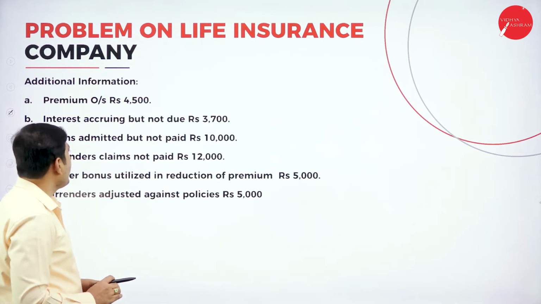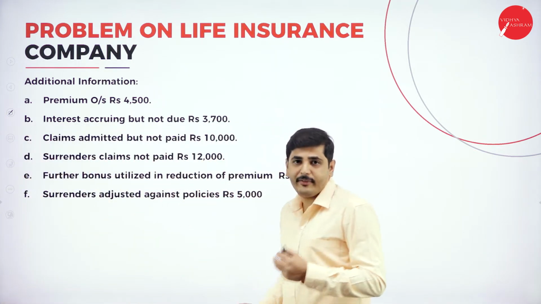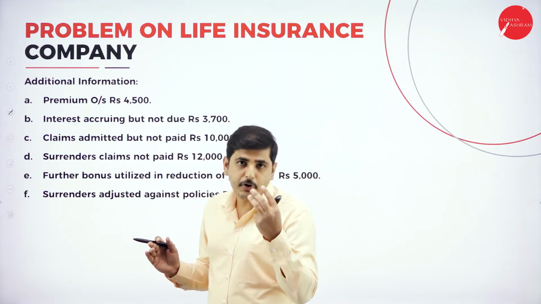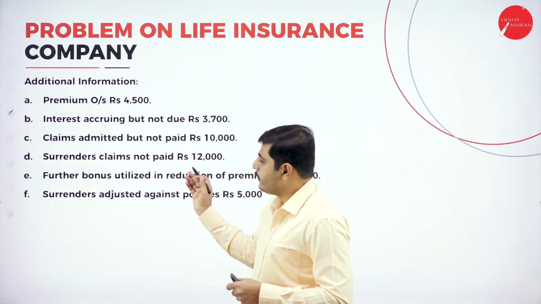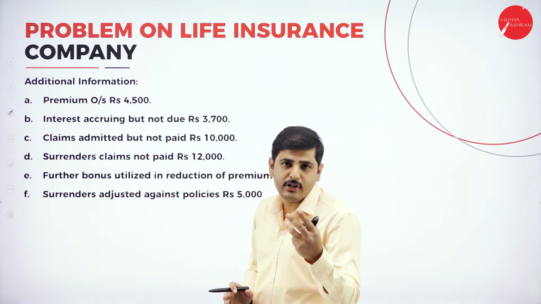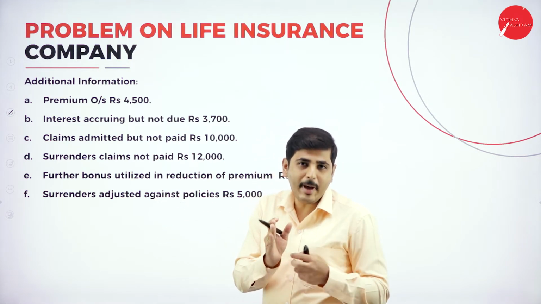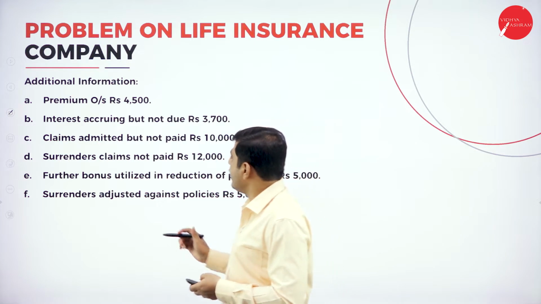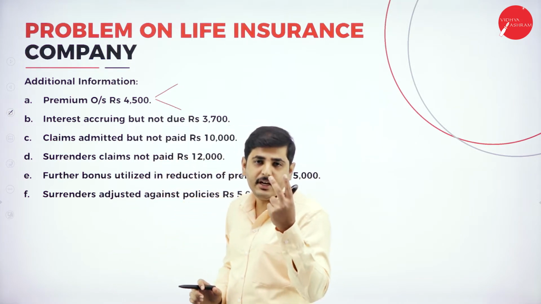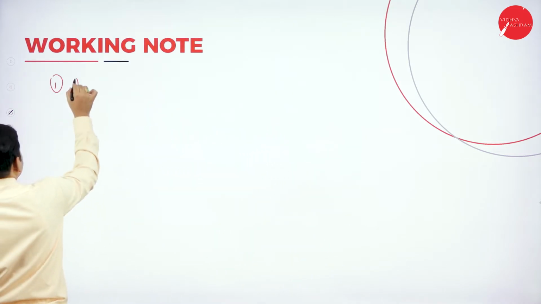Now let's go to the adjustments. What are the adjustments? All the adjustments will have twofold effects. One effect should come in the first 4 schedules. What are the first 4 schedules? The first 4 schedules are the revenue account schedules, and from the 5th schedule to the 15th schedule are the balance sheet schedules. Okay, next one, premium outstanding. Where should premium outstanding appear? It will have a twofold effect. Let's write here premium outstanding first.